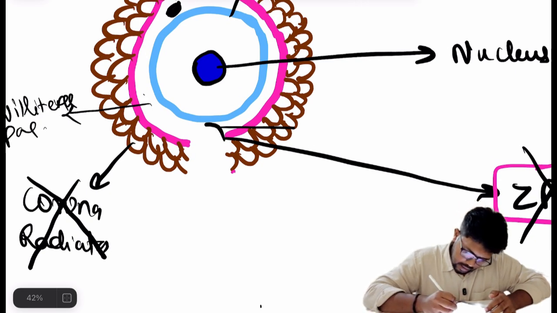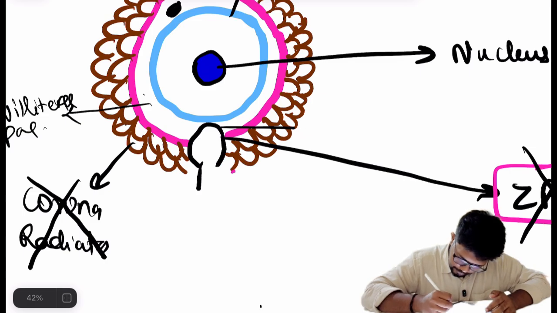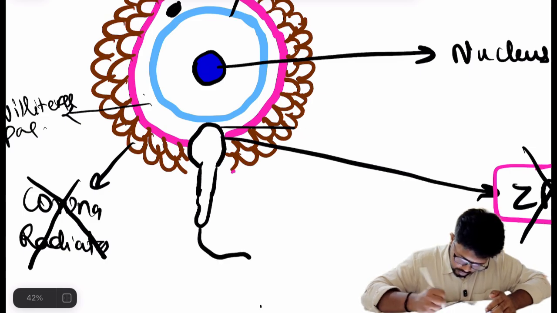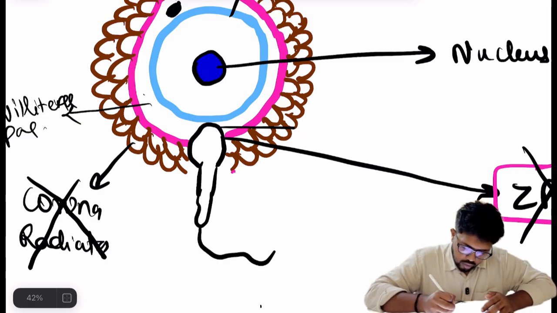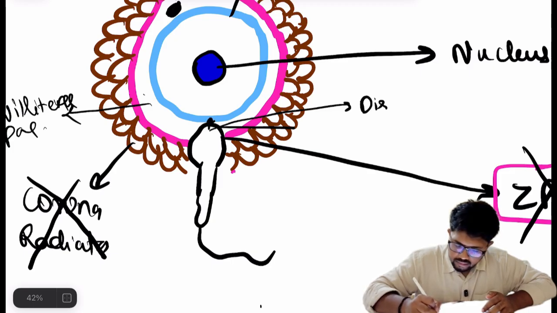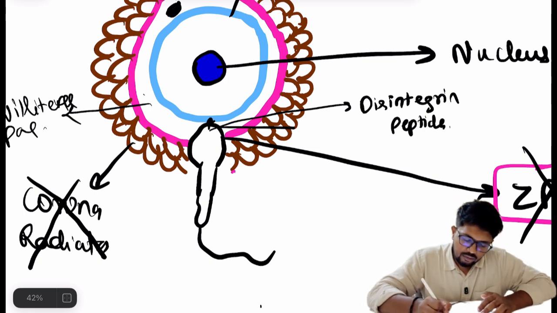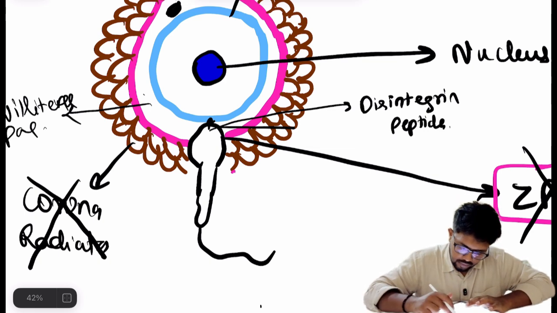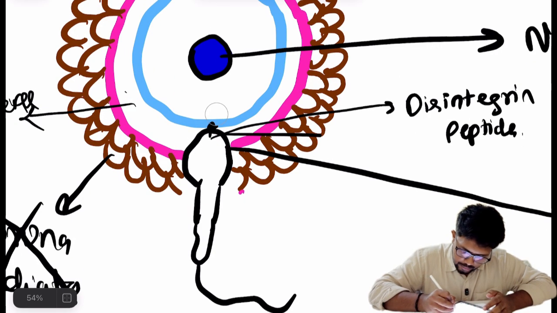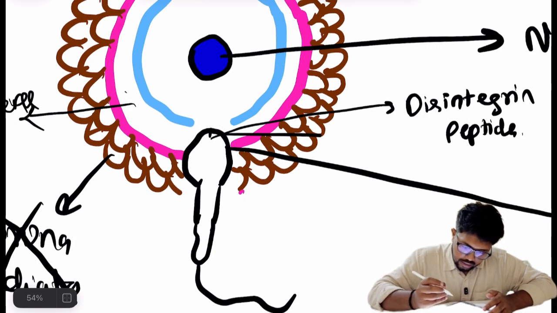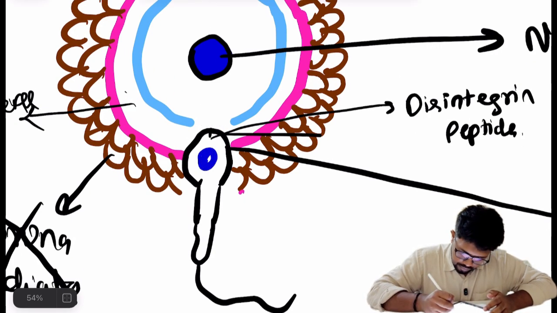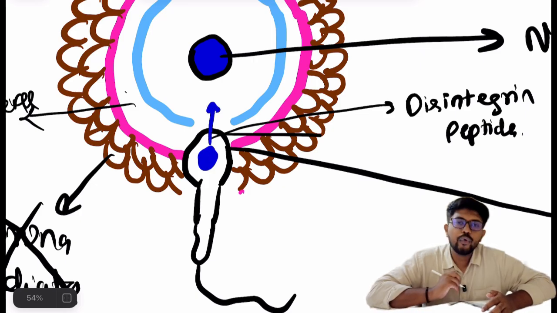The sperm has reached this site. So now it will release one enzyme, that is what? Disintegrin peptides will be released, and these disintegrin peptides will break this vitelline membrane, and in this way the sperm will reach into the ooplasm.